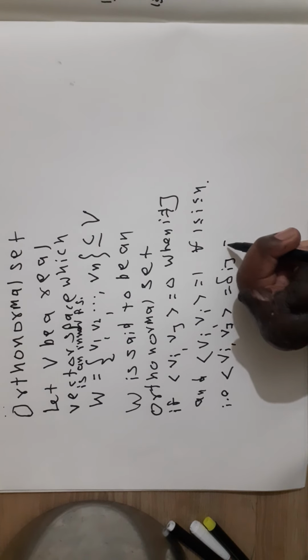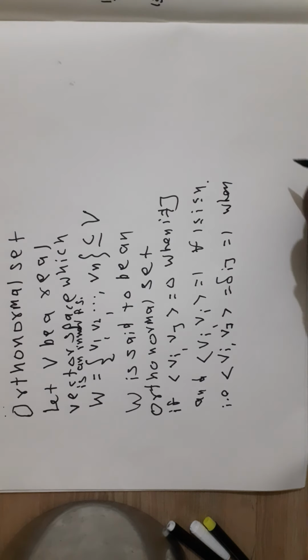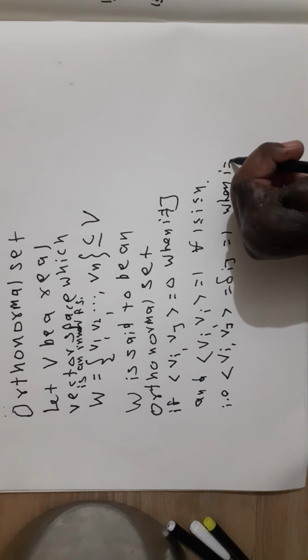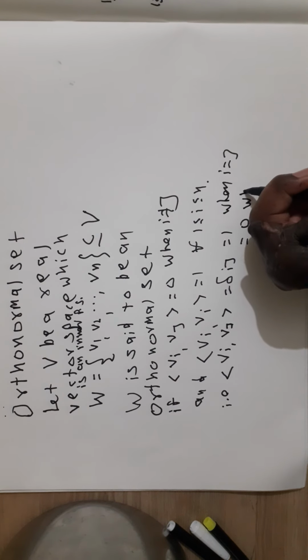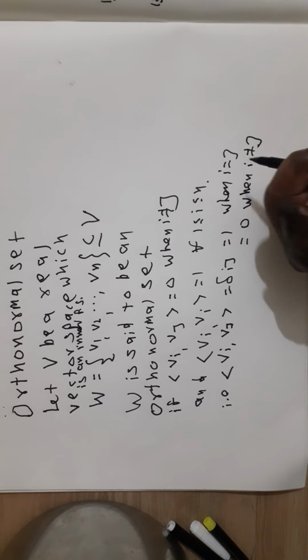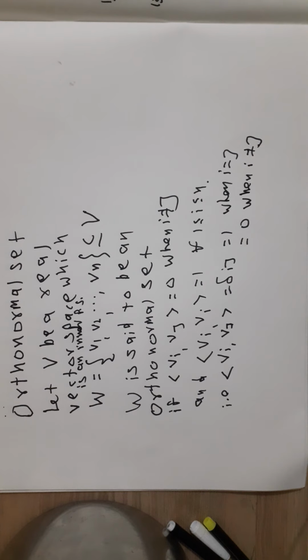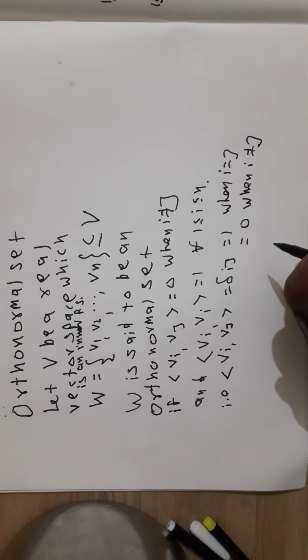Now delta ij is equal to 1 when i is equal to j, and 0 when i is not equal to j. This delta ij is called the Kronecker delta. Therefore, angle bracket Vi comma Vj is equal to delta ij. Such a set is said to be an orthonormal set.